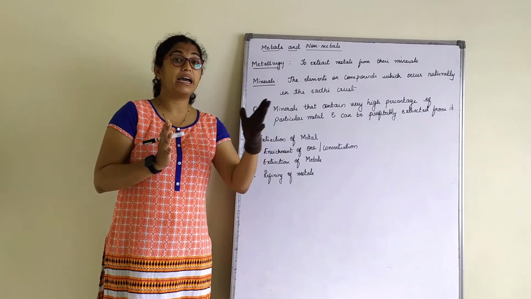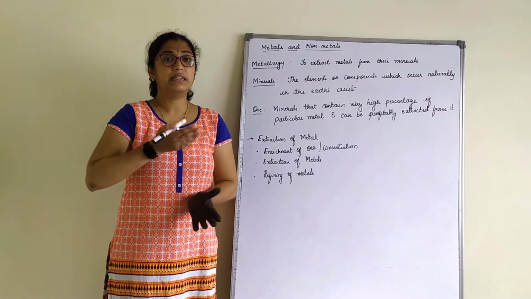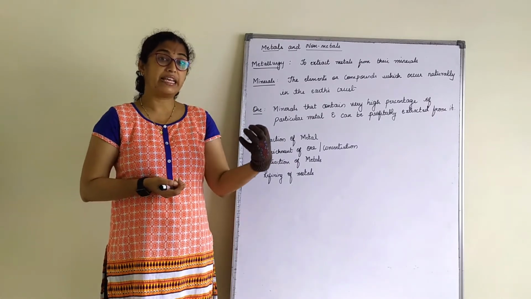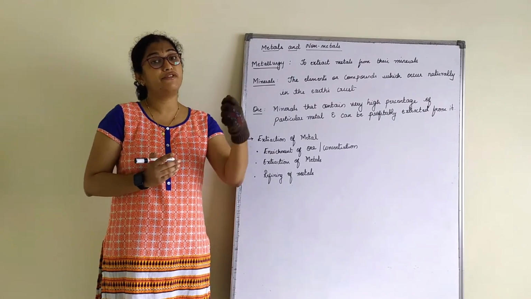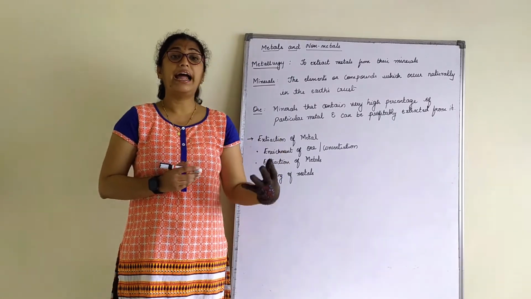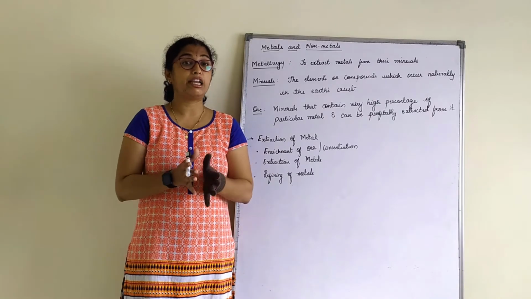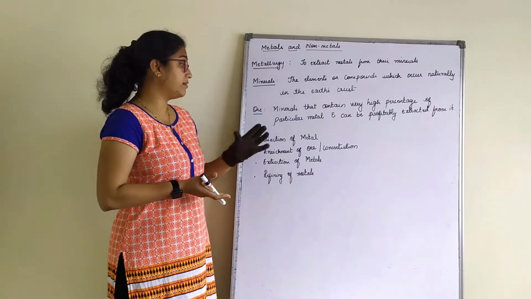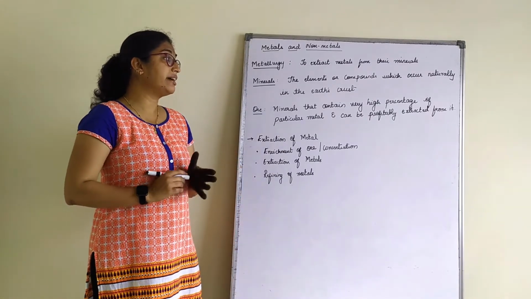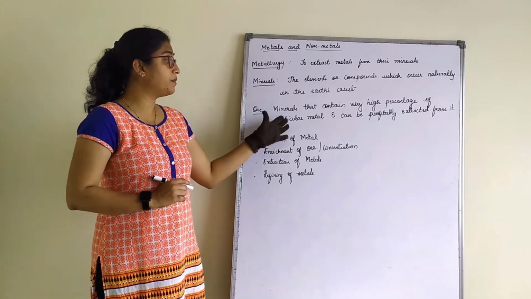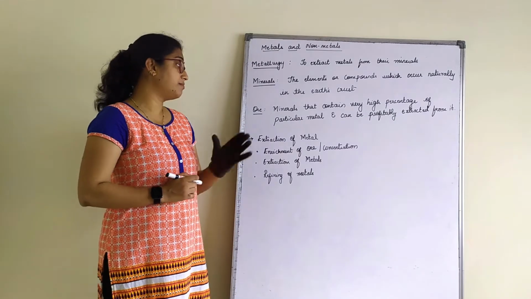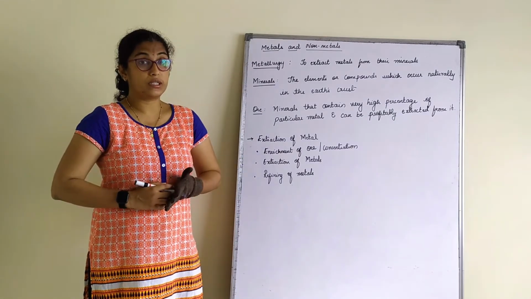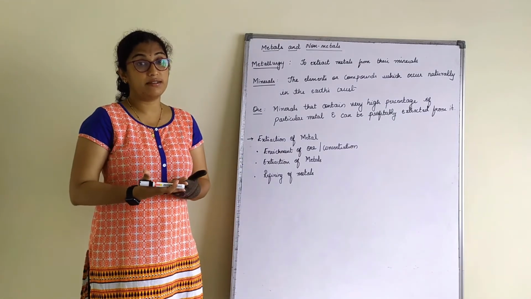So we go for iron oxide. It's just an example. Similarly, whenever we extract, we see that we get enough metal from that particular ore and the process is done in an economic and profitable manner. The minerals that contain a very high percentage of a particular metal and can be profitably extracted are termed as ores.